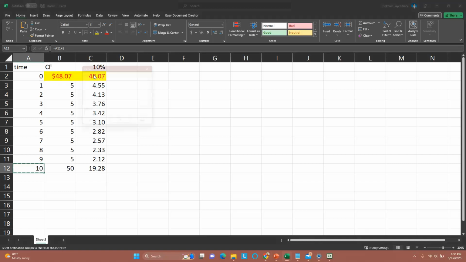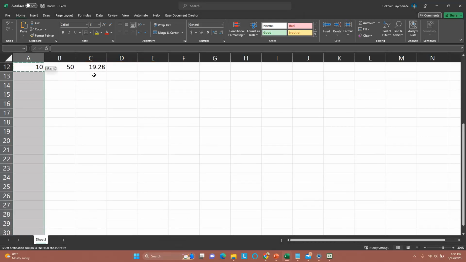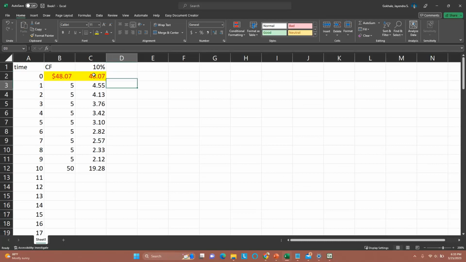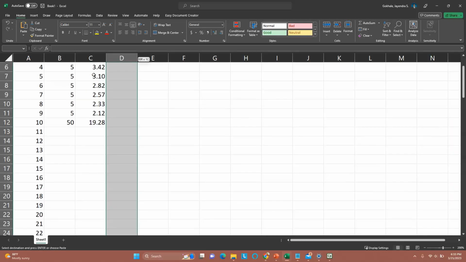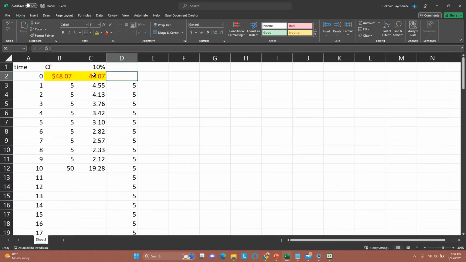Copy that, Control G, let's go 100, okay, first, and then paste it. So we have 9900 periods. Now, this will no longer have the $50. Just assume that we just get the dividend, nothing else, okay? And so all we do is Control C, Control left, Shift Control down, right, Shift Control up, Control V. So all these $5.